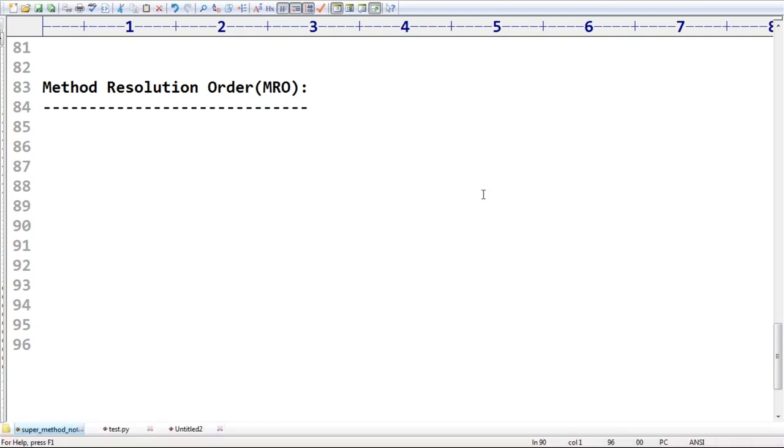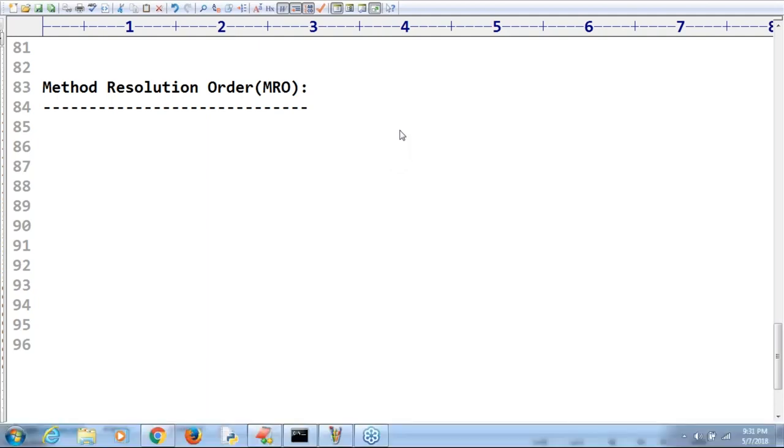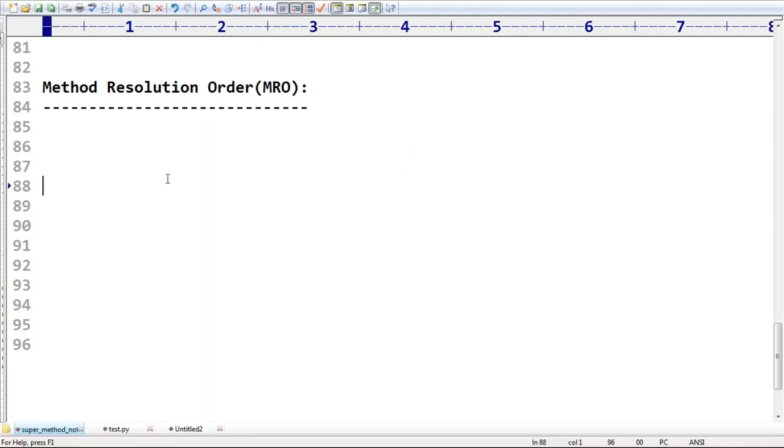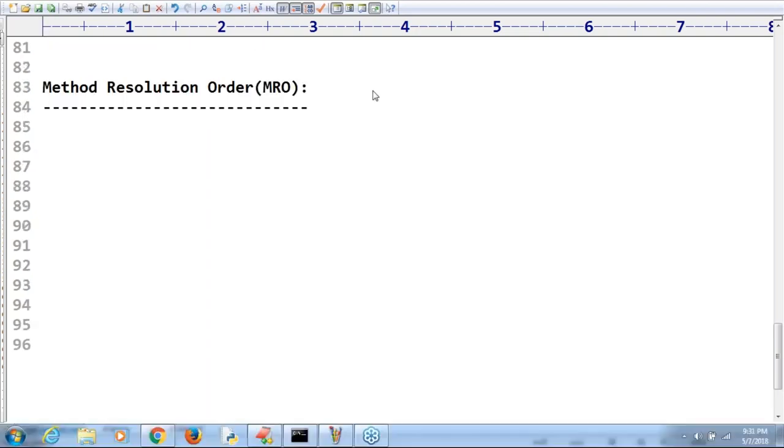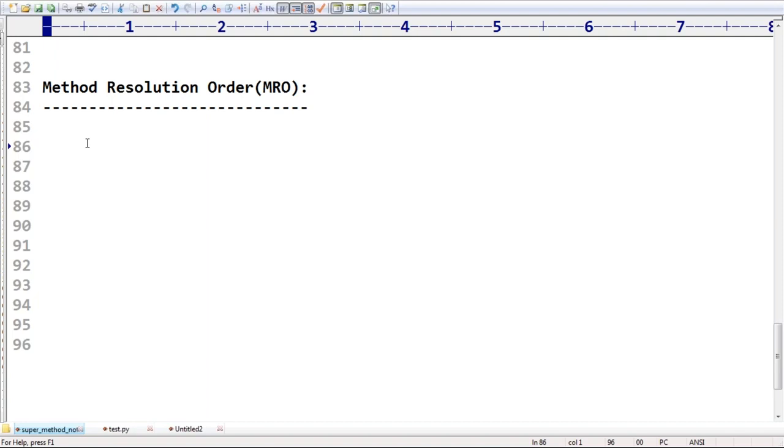I will introduce the terminology. Just be aware of the basics, so that tomorrow we can discuss it in detail. If multiple hierarchy is available, then in which order are the methods going to be resolved? That is also known as method resolution order. The first thing you should be aware of is that internally it follows the C3 algorithm.